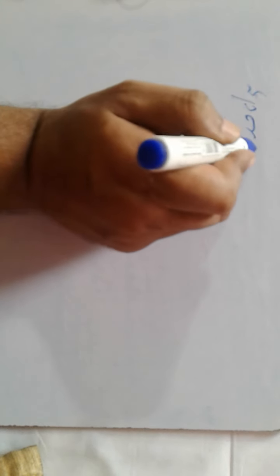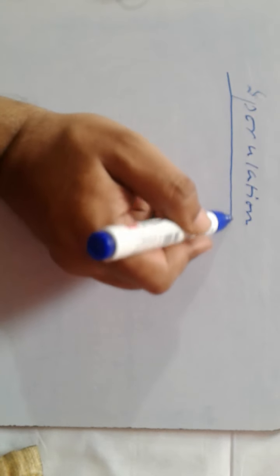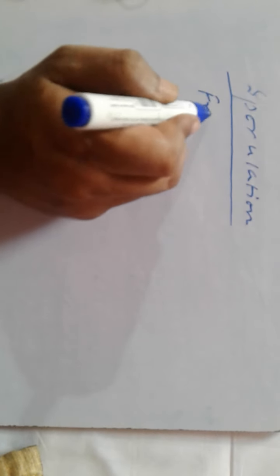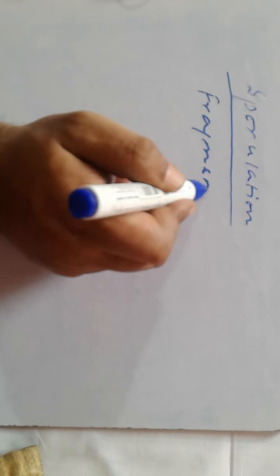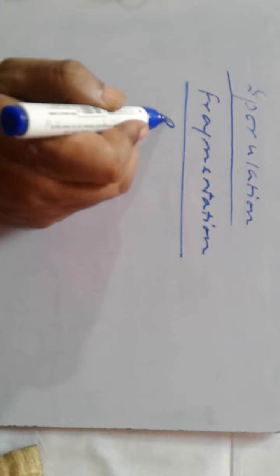So we have studied fission and budding. Let's discuss sporulation, fragmentation a bit, and regeneration also.